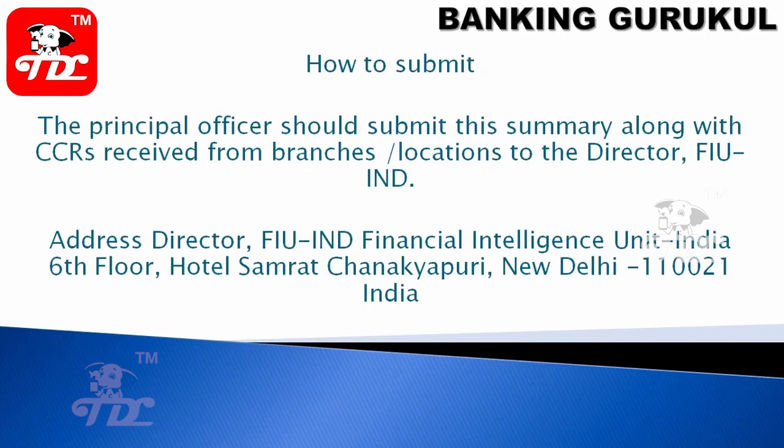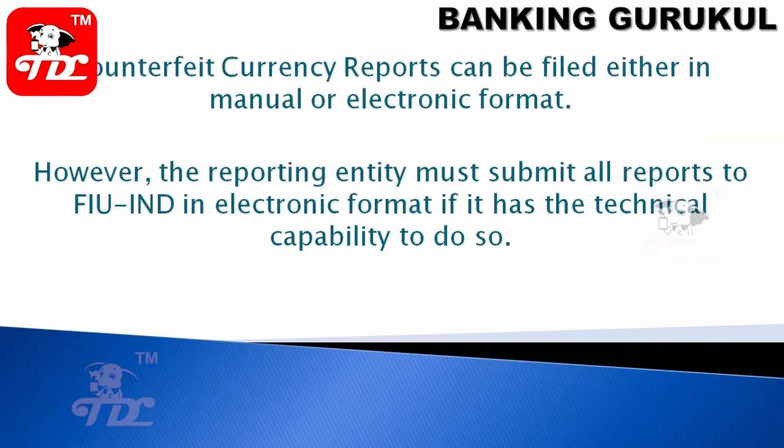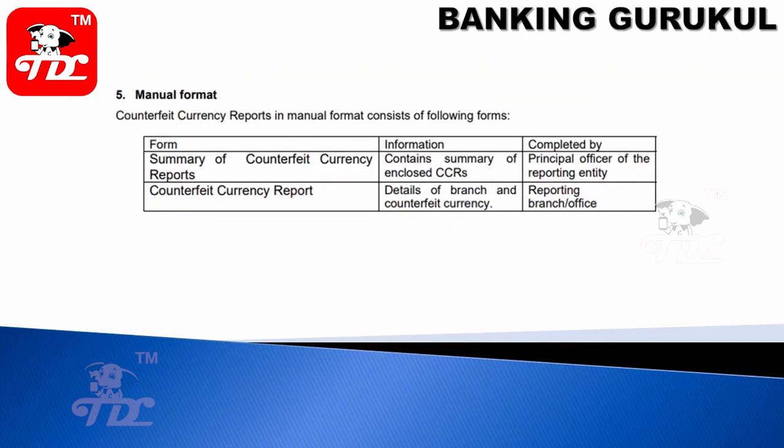How to submit? The principal officer should submit the summary along with the CCRs received from the branch locations to the Director FIU. In a bank or financial institution, the principal officer will receive such incidents from the branches, and those details will be forwarded to FIU. The address of the FIU I already mentioned. Counterfeit currency reports can be filed either in manual or electronic mode. If your organization has the capacity to generate electronic files, you must submit in electronic mode only.